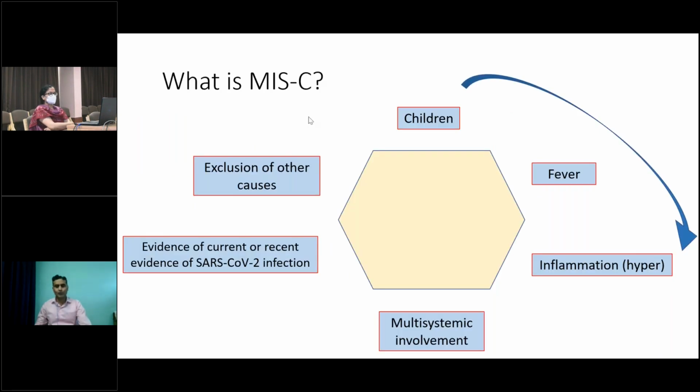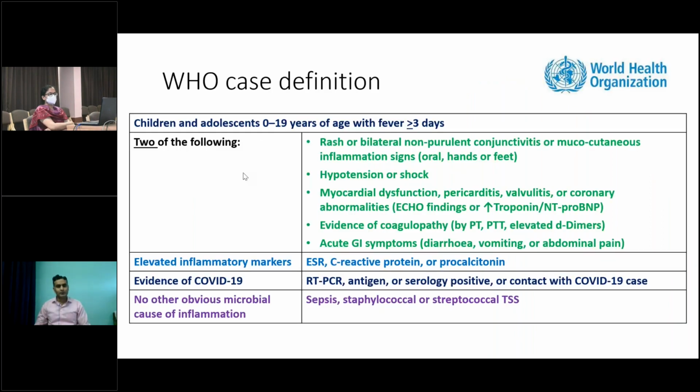So MIS-C is basically a syndrome complex which involves children. The characteristic clinical presentation is a fever which is very high grade and persistent. It is characterized by hyperinflammation or elevated inflammatory markers, and there is multisystemic involvement. In the majority of patients, there is evidence of current or recent SARS-CoV infection in the form of PCR positivity or serology positivity, or there is exposure to a COVID-19 patient, or there may be a COVID-like illness in the last 4 to 6 weeks. And we have to exclude other common causes like bacterial infections or tropical infections in our country. So based on these 5 or 6 parameters, WHO gave the case definition.